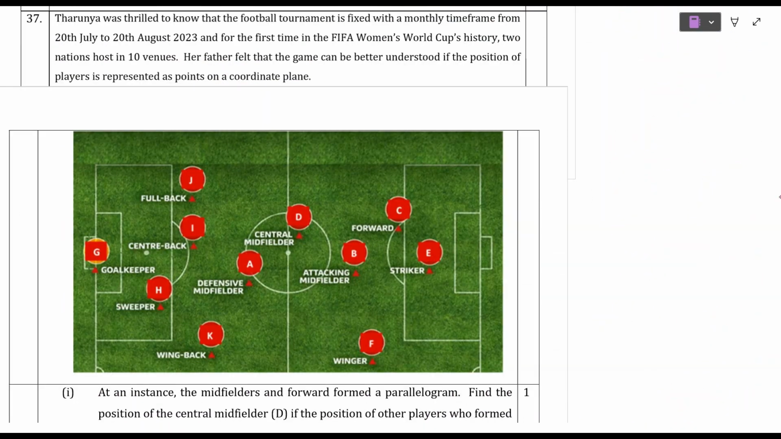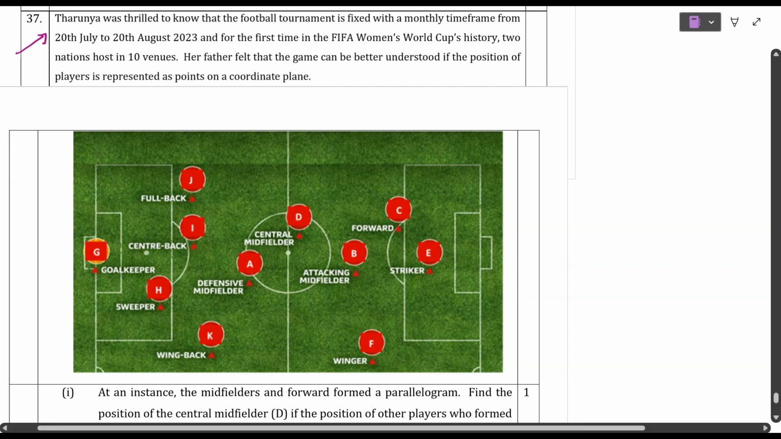Next question, students. Question number 37. Let us try to understand the question. Tarunya was thrilled to know that the football tournament is fixed with a monthly time frame from 20th July to 20th August 2023. And for the first time in the FIFA Women's World Cup's history, two nations host in how many venues? 10 venues. Her father felt that the game can be better understood if the position of players is represented as points on a coordinate plane. So here the position is given.